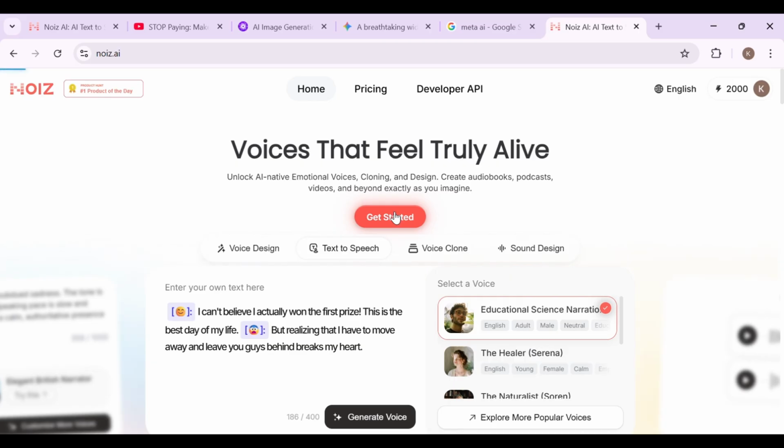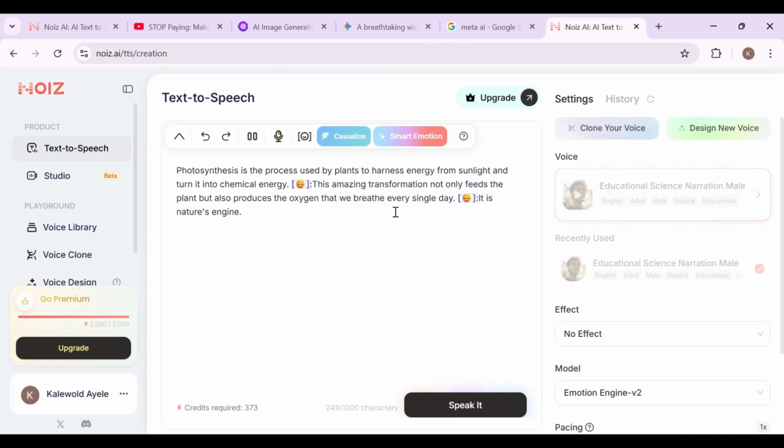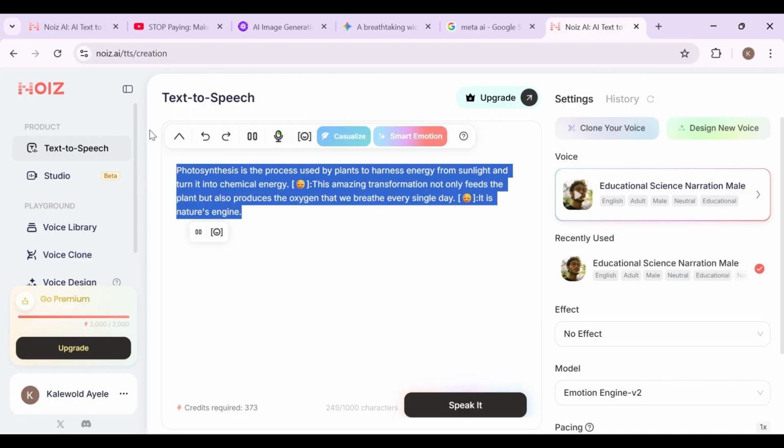Inside, you'll see multiple options, different models, settings, and controls. You can tweak everything if you want, but honestly, the default settings already deliver excellent results. Next, we choose the voice. There are several voices available, each with a different tone and style. For this video, I select a clean, documentary-style voice that fits the narrative perfectly.